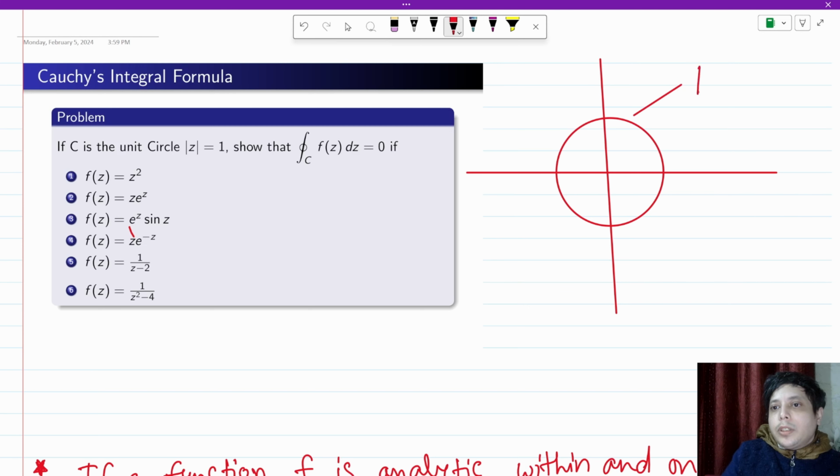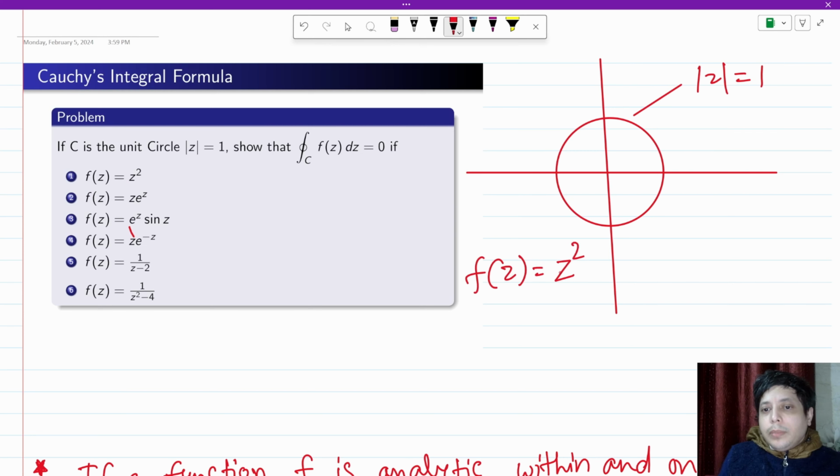So this is our circle |z| = 1. ठीक है. What does |z| mean? |z| means distance of the complex number z with respect to origin, and this is equal to 1. So that means this will represent a circle of unit radius. ठीक है. First is f(z) = z squared. Since f(z) = z squared is a polynomial and polynomials are entire, this function is analytic within and on the simple closed contour C, which is |z| = 1. So the integral over C of f(z) dz is equal to 0.